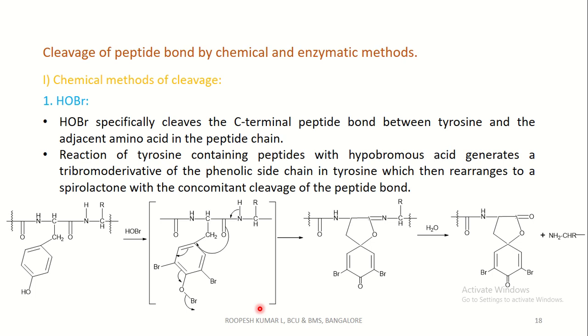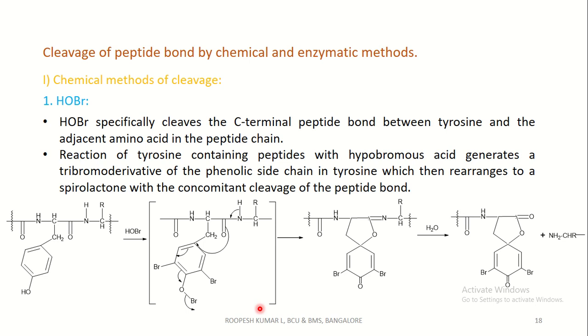And coming to the cleavage of peptide bond by chemical and enzymatic methods. Coming to the first one, let's see chemical methods of cleavage. First one, using HOBr, that is hypobromous acid. Let's see the usage of hypobromous acid in cleavage of peptide bond.